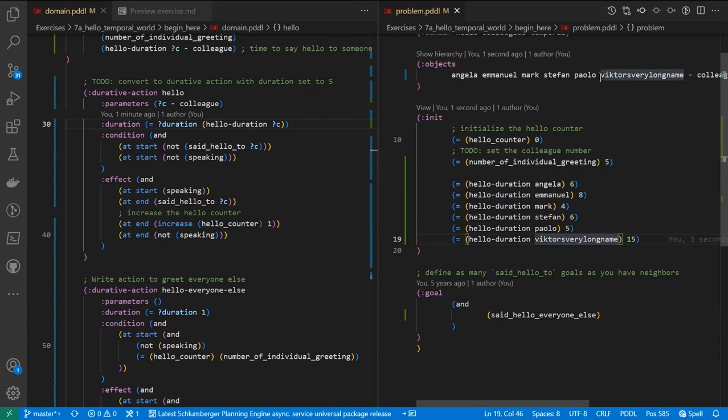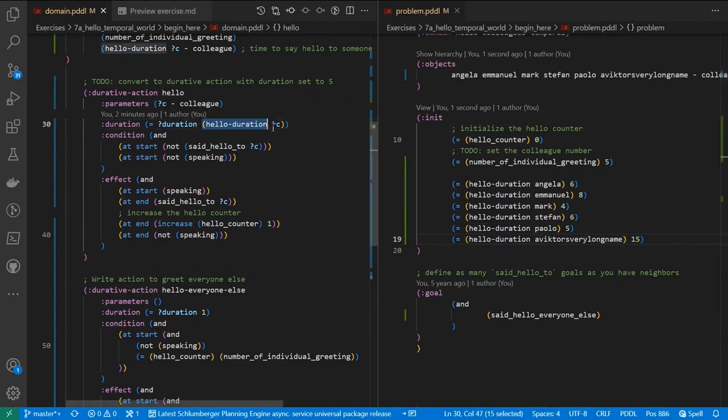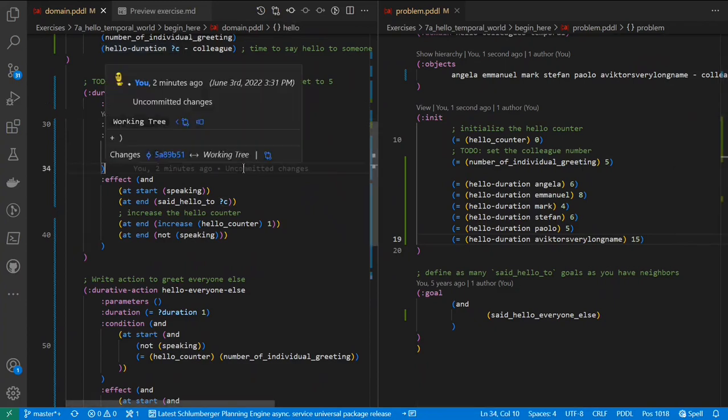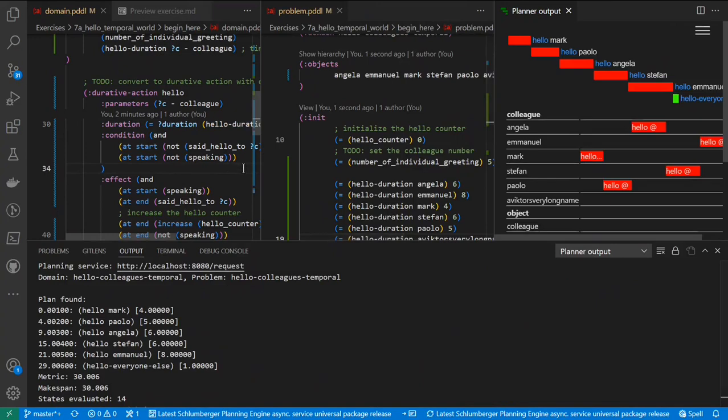So will it make any difference? Let's make it start with A, just so that you can't say this is all because of some alphabetic ordering. Now, we've modified the model so that the duration is specific to the object of the action. And we start seeing the effect. Hello, Mark, Paolo, Angela, Stefan. If you look at this, you notice that the actions here are ordered by the length.